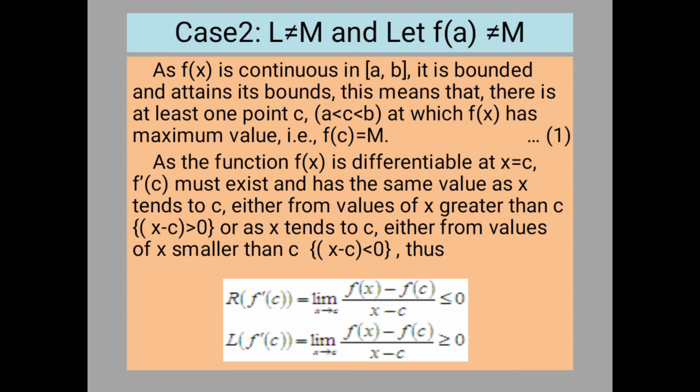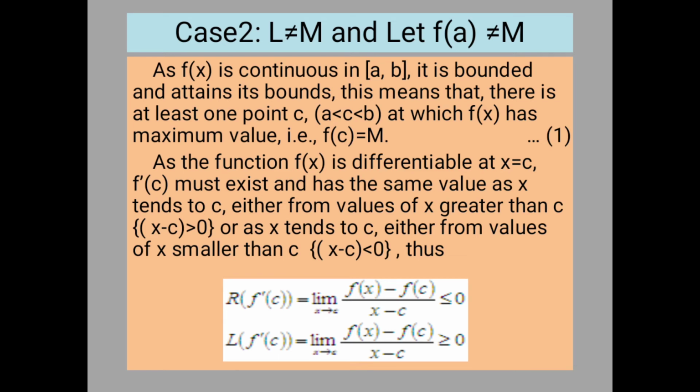Now consider the right hand derivative of f(x) at c. The right hand derivative we denote by R f dash of c. This is equal to the limit as x tends to c plus of f of x minus f of c divided by x minus c. Of course, this is nothing but the limit of f(x) minus f of c divided by x minus c, where x tends to c from values greater than c. That is, x is greater than c in this case. So naturally x minus c is positive.